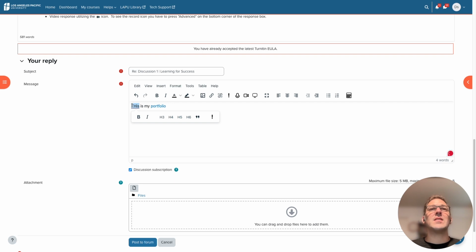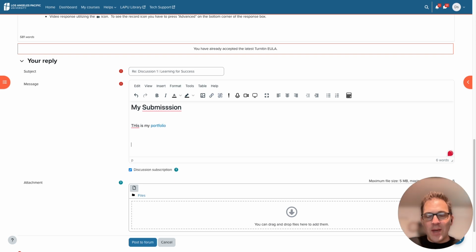Also, if you click on or highlight a grouping of text, you get this really in-context pop-up menu that lets you immediately change things or do things. So in this case, let me just pop this down a minute here, and I'm going to say, my submission, just because I need a title or something here. Highlight that. Immediately you can click, I'm going to make that an H3. There you go. I've got it formatted, and this is my portfolio.